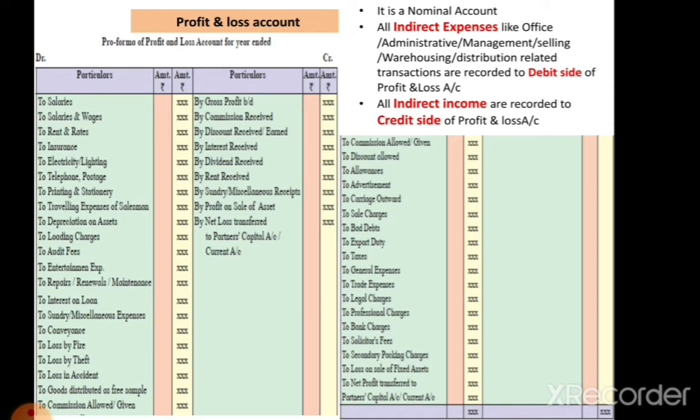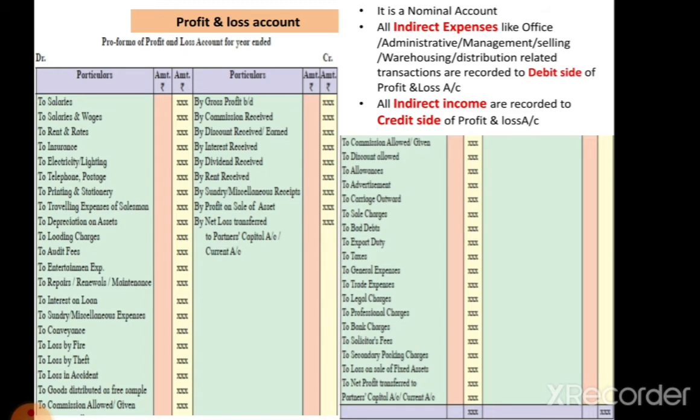Next, sales charges, bad debts means irrecoverable amount from the debtors. Then export duties there, the different taxes, general expenses, then trade expenses, legal charges is there. Next, professional charges also, then bank charges, solicitor fees, which all are the indirect expenses. Solicitor fees, these are the legal expense. Advocate fees is there, which is paid to the advocates. Then secondary packing charges is there.